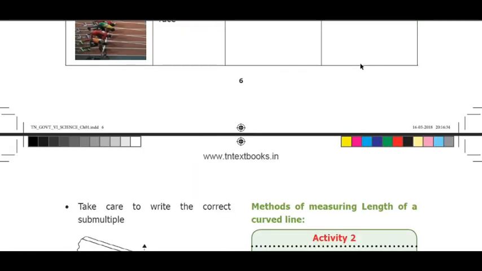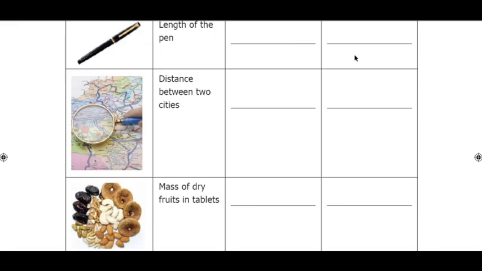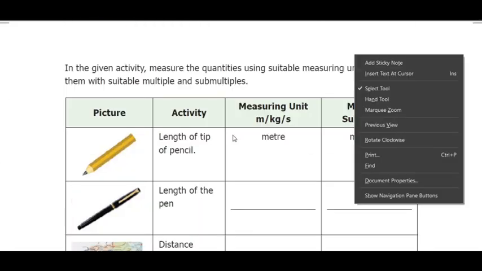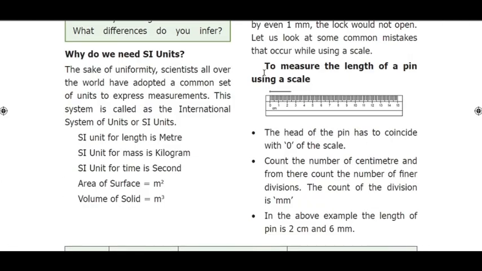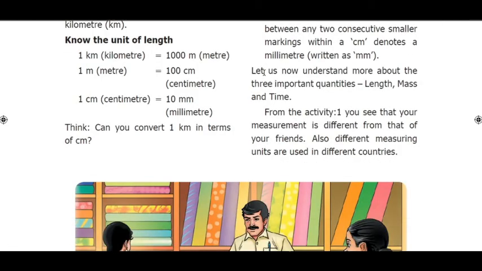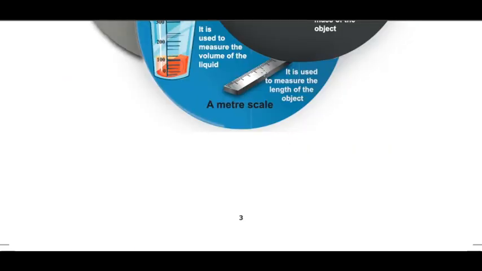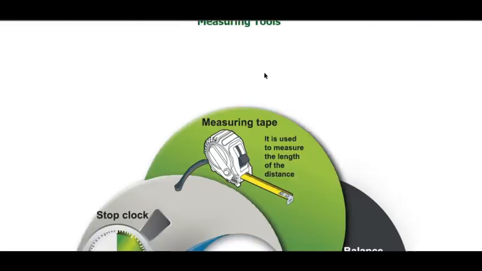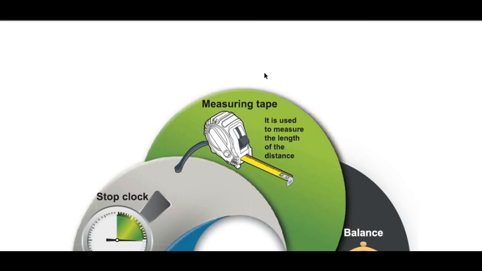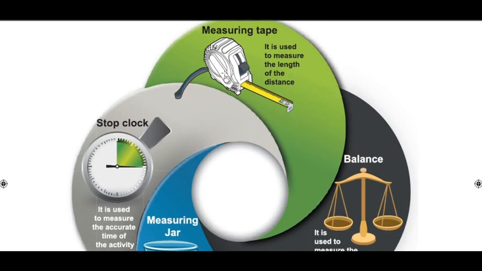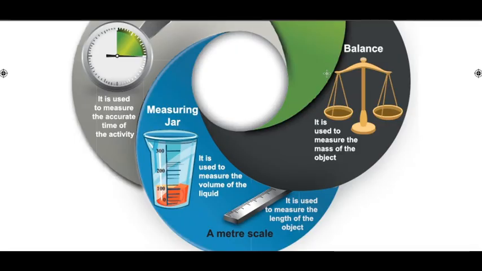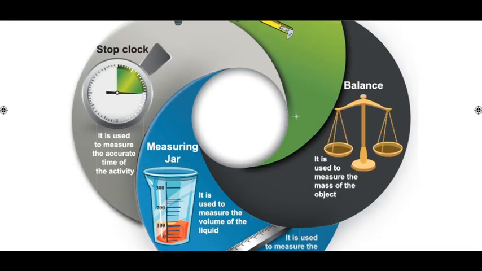Hope you have understood what is measurement, what the main rules to be followed while measuring are, and let us see what measuring tools are. Here are some measuring tools given: measuring tape, stop clock, measuring jar, balance and meter scale.